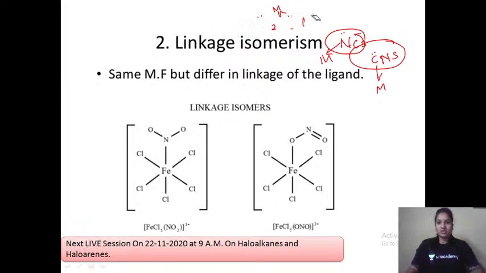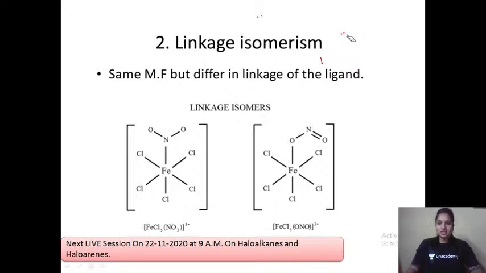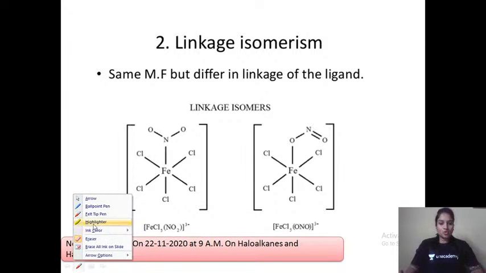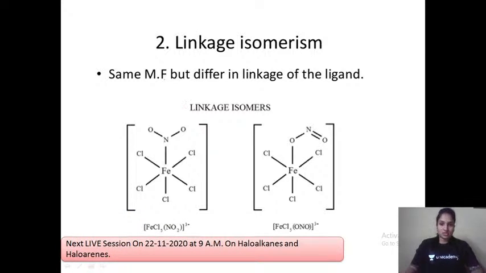So how can that be used in isomerism? Let us see this. As the name itself suggests, linkage isomerism means it is going to link with two different atoms. For example, here they have taken NO2. Welcome Shweta, Pritam, thank you so much for joining. Here nitrogen is attached with the Fe, N double bond O, just a slight error here.